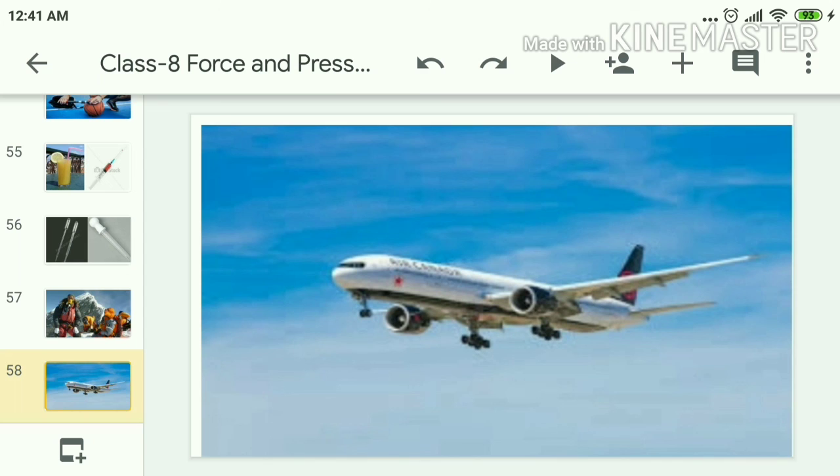Can you imagine? Many people are there in that flight, and all these bodies have pressure inside. We already know that as we go up, pressure decreases. If the pressure inside the flight is not maintained, what will happen?